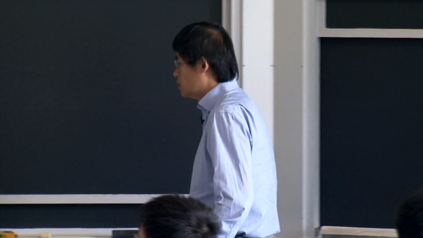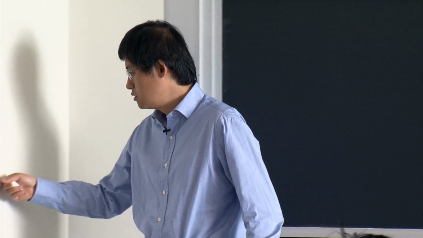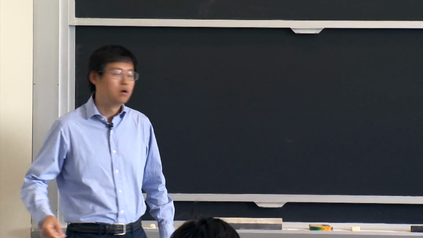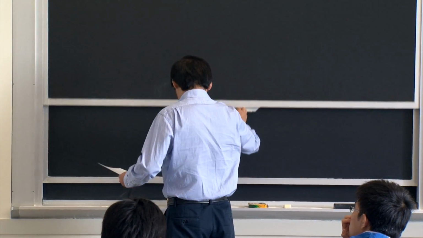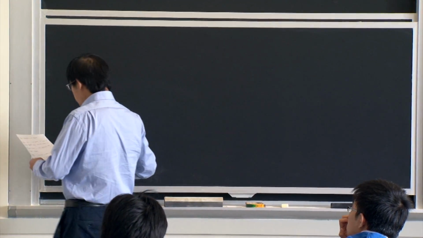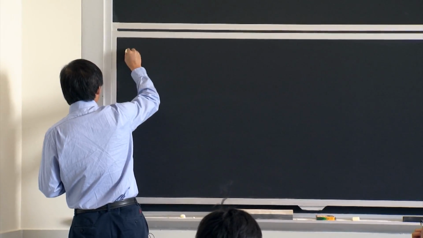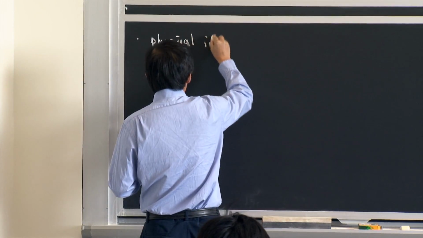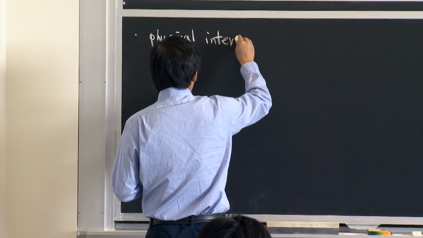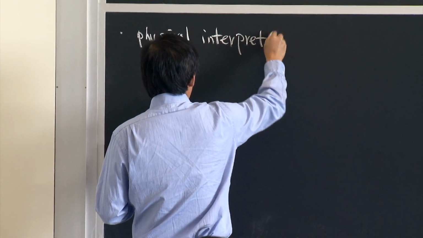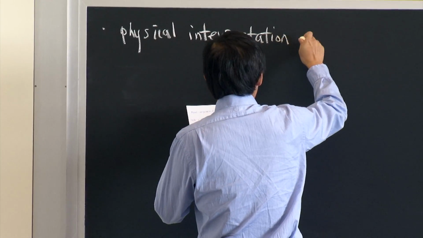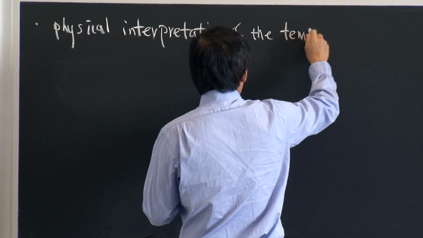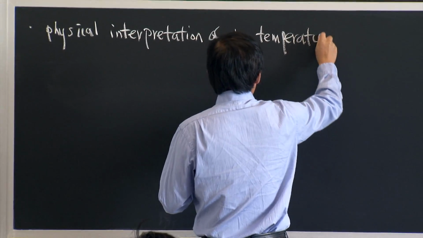Good. So today, we will talk about the physical interpretation of this temperature. Okay.